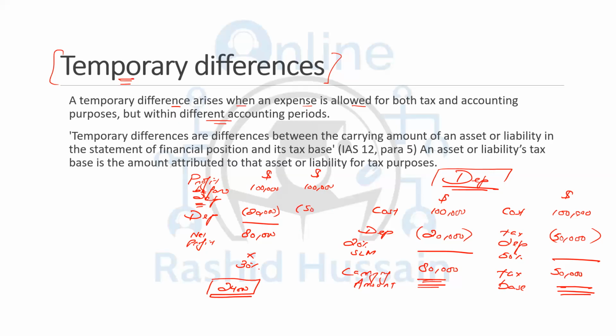Now, when you're recording the tax depreciation of 50,000, your profit is going to be 50,000. And when you multiply the tax percentage of 30% to the 50,000, you will get the tax expense of 15,000.